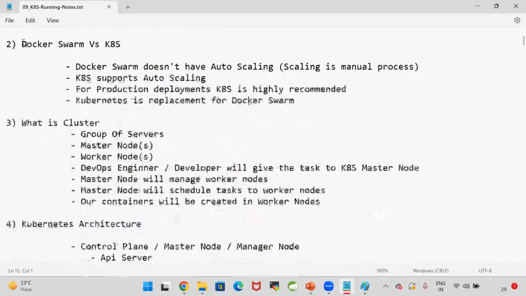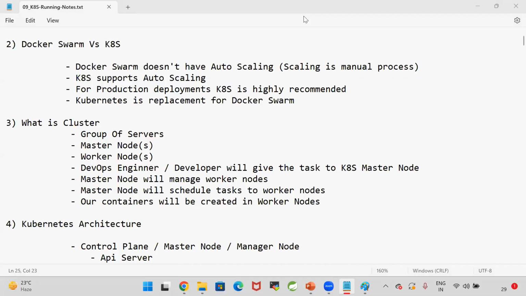Now, what is Docker Swarm? Docker Swarm is an orchestration platform. Kubernetes is a replacement for the Docker Swarm. So Docker Swarm does not have auto scaling. Kubernetes supports auto scaling. Guys, can you tell me what is auto scaling? Come on, guys. What is auto scaling?